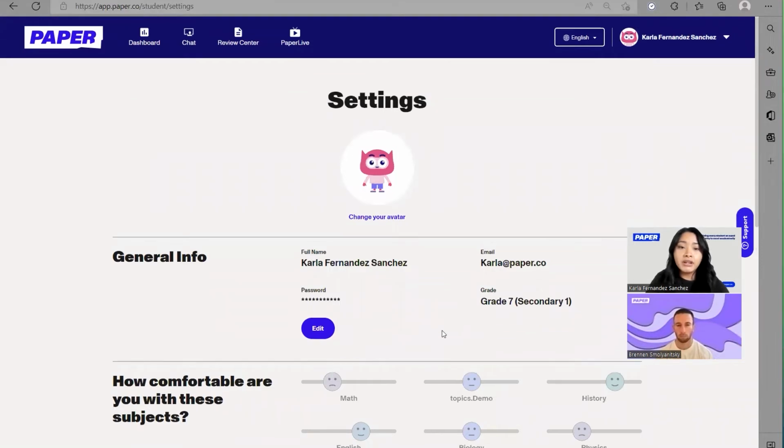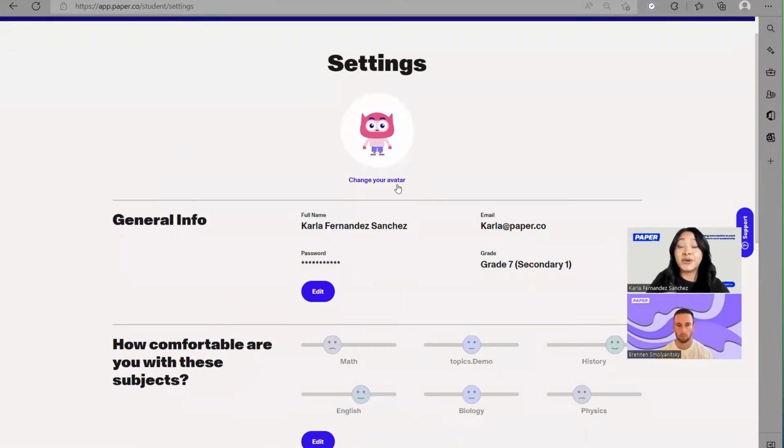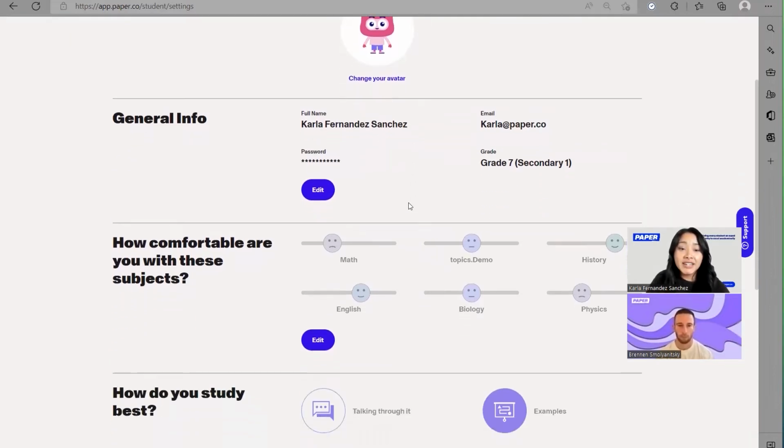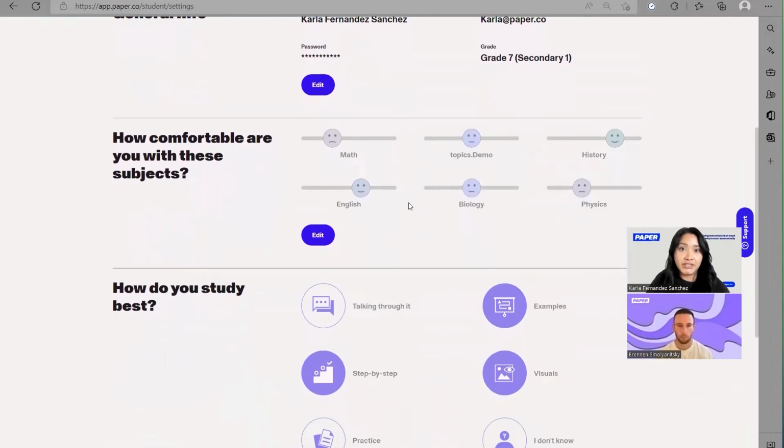But here, they're going to get the chance to select their own avatar. Here we have different characters that they can select from, so they can select the one that they like, one that really stands out to them. And they're going to be able to answer those key questions that we mentioned.